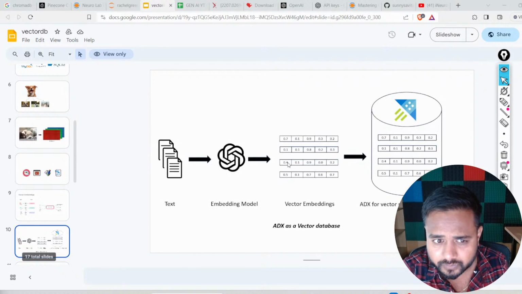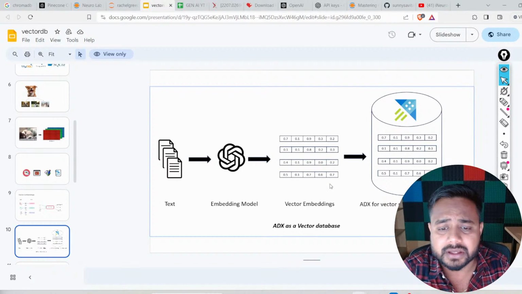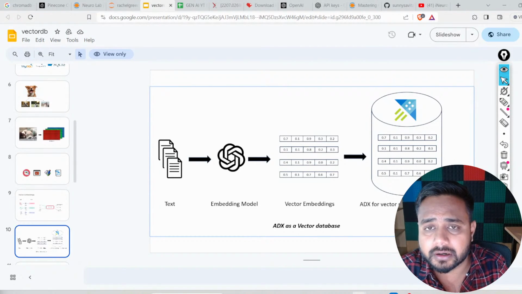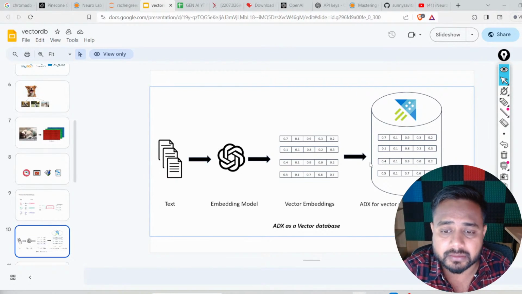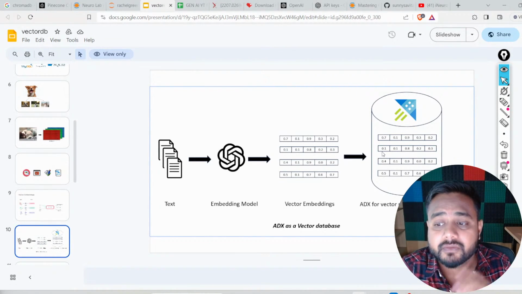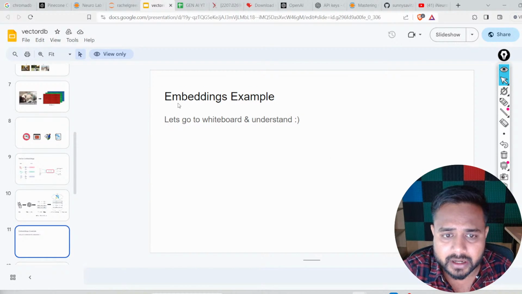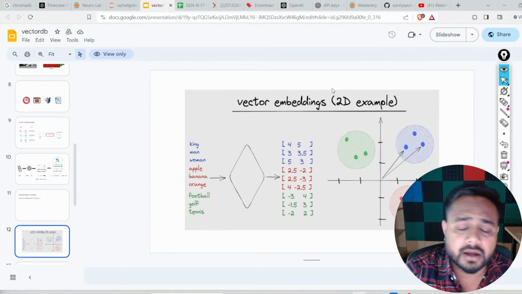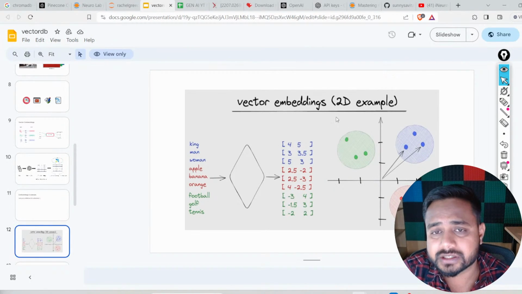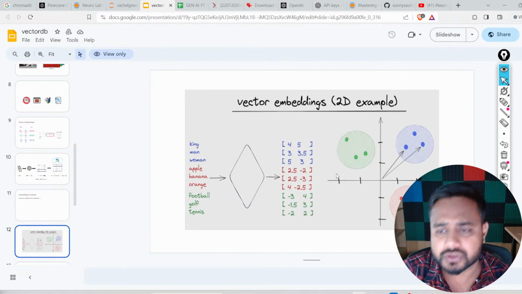Now vector embedding is fine. So yes, we have the vector database. Why should we use it? Because the similarity search operation is possible. We can perform the similarity search after storing the vectors. Now for the embedding example, I kept some examples. Basically we can do the similarity search by making clusters. This is a mathematical process actually.